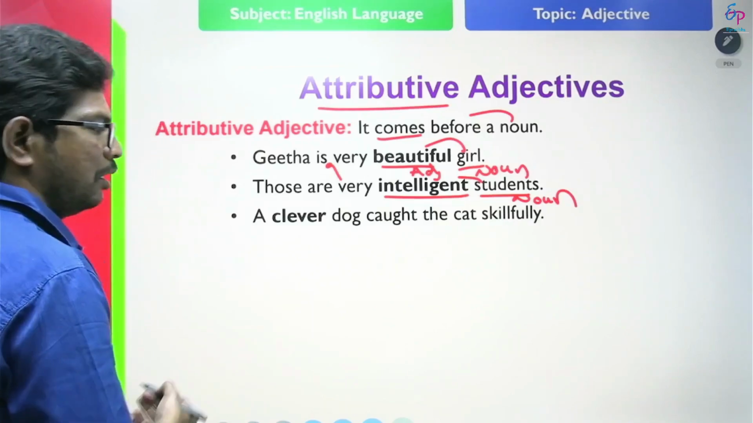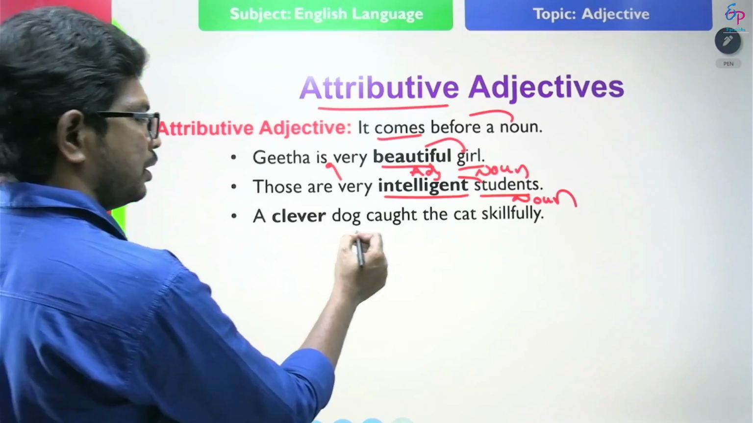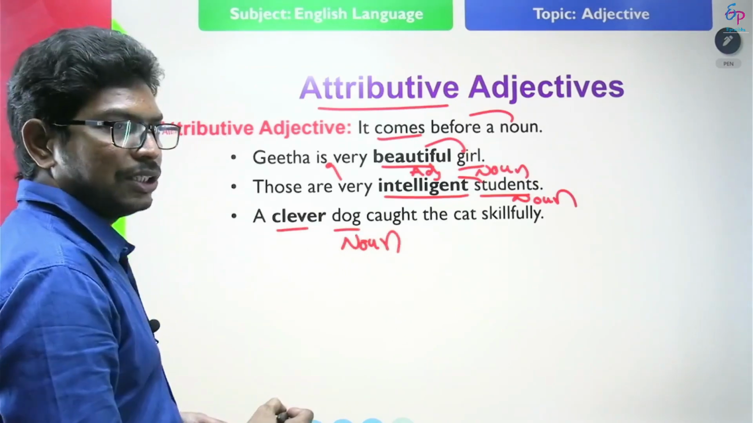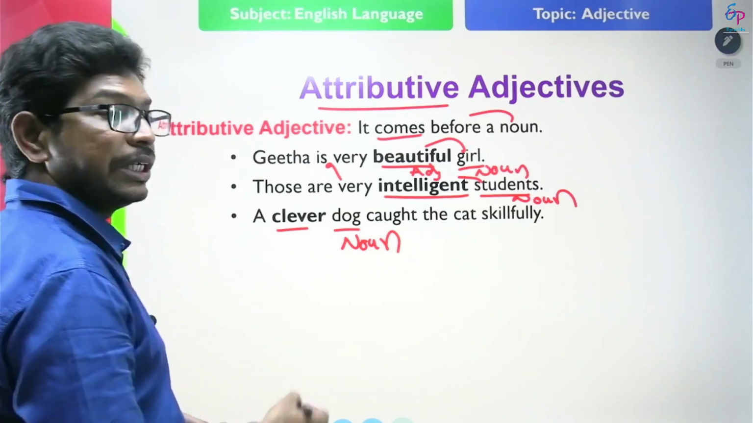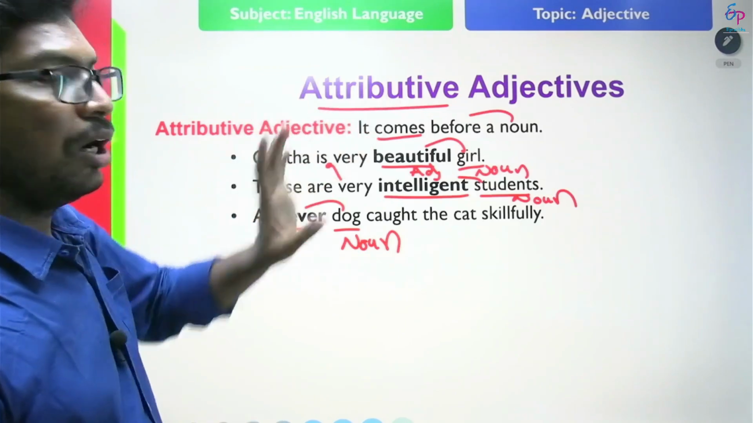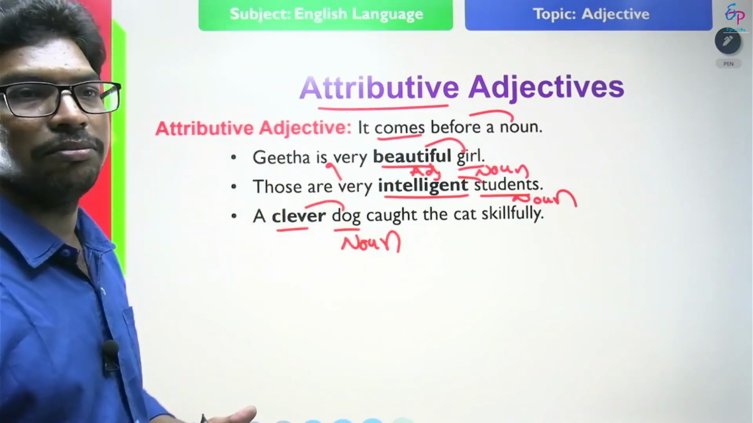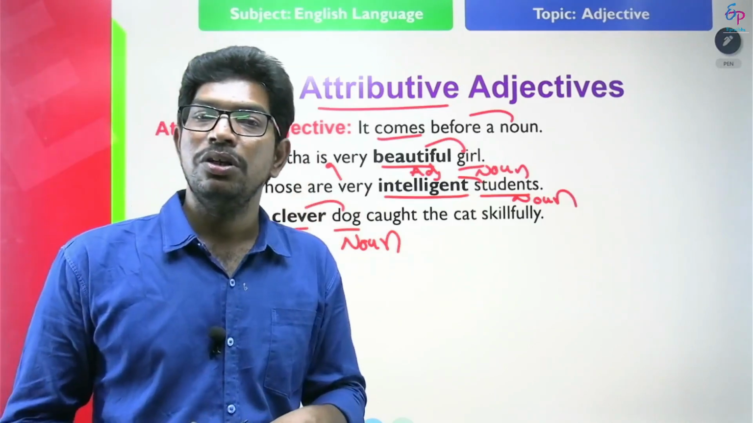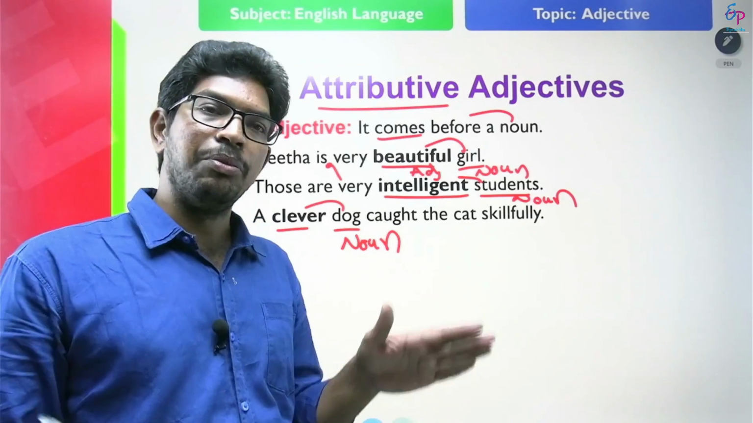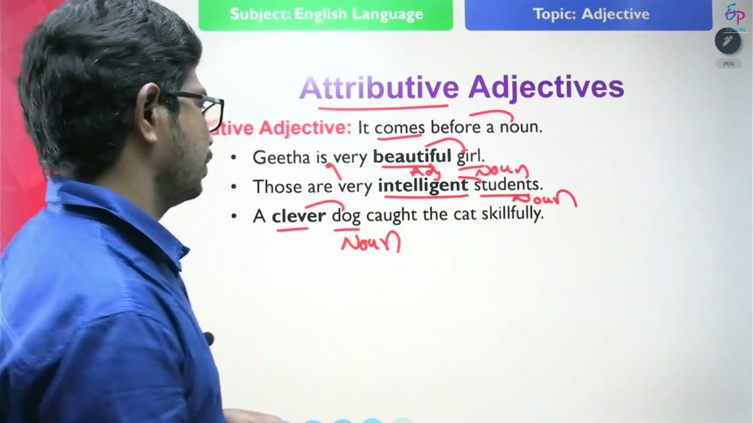Look at another example. A clever dog caught the cat skillfully. Here, what is dog? It's a noun. What is clever? This is an adjective. How is it used? It is used attributively. So here, clever is called an attributive adjective. What are attributive adjectives? They come exactly before a noun. What are predicative adjectives? They come after linking verbs, not before nouns. Both of them modify the noun only.